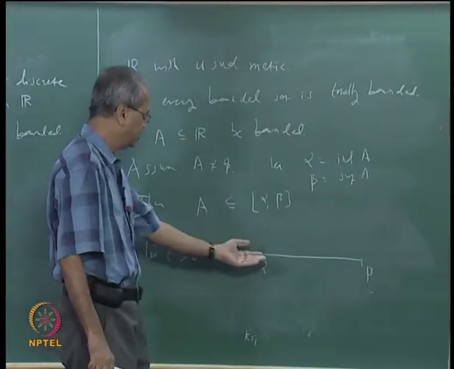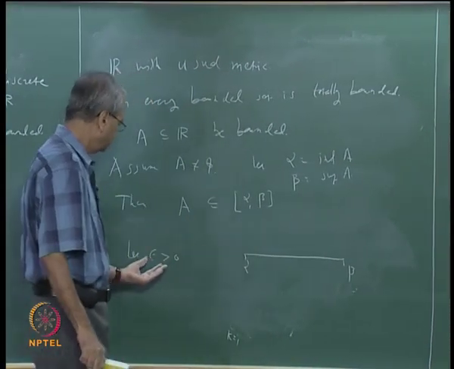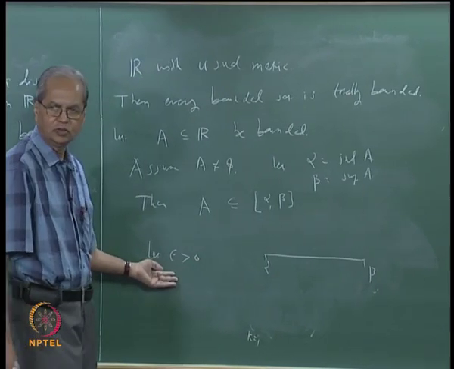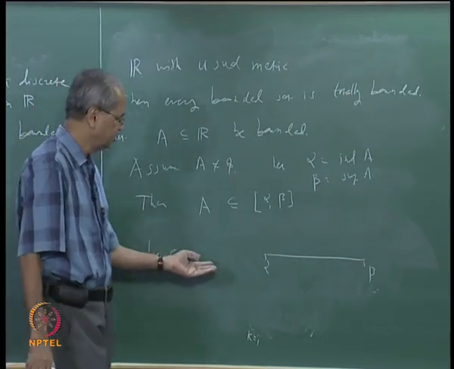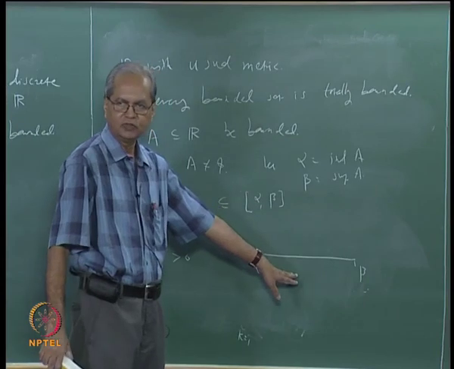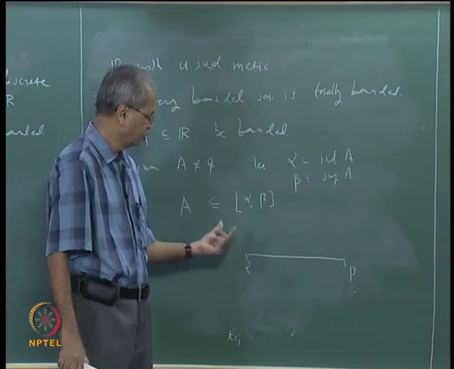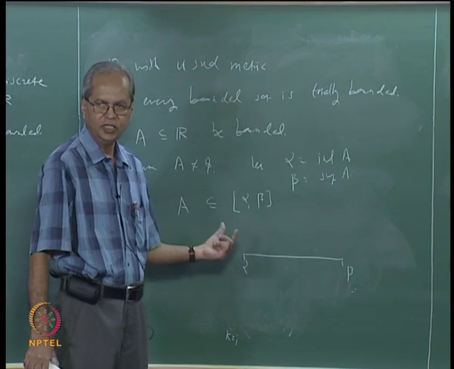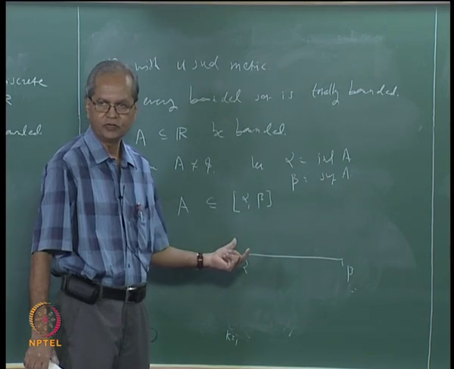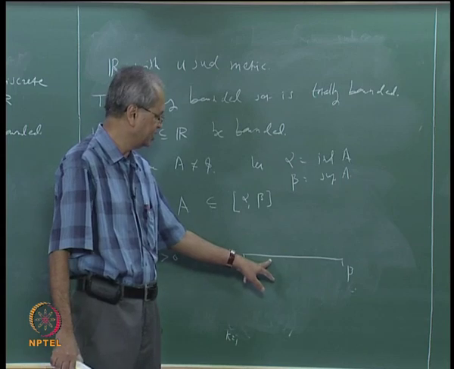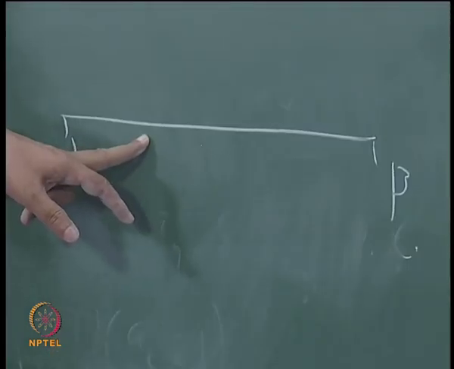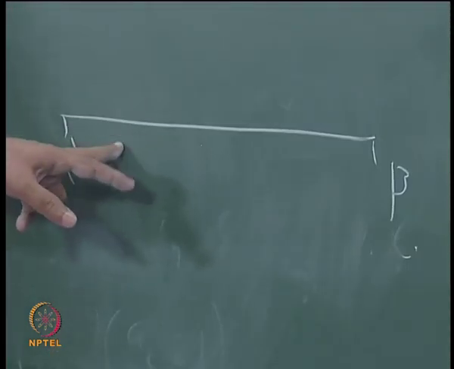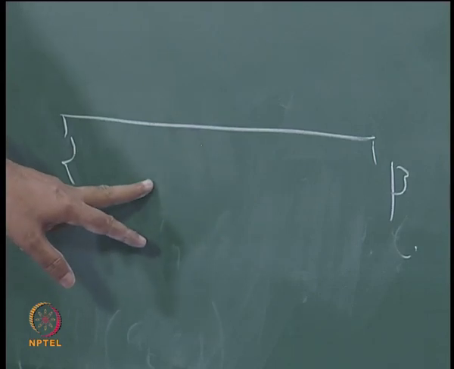Now how does one prove that this is totally bounded? Given any epsilon bigger than 0, you should find points in this interval such that balls with centers at those points, in this case balls means open intervals, cover this completely. Suppose there is a point a1 here, then the ball means the interval a1 minus epsilon to a1 plus epsilon.